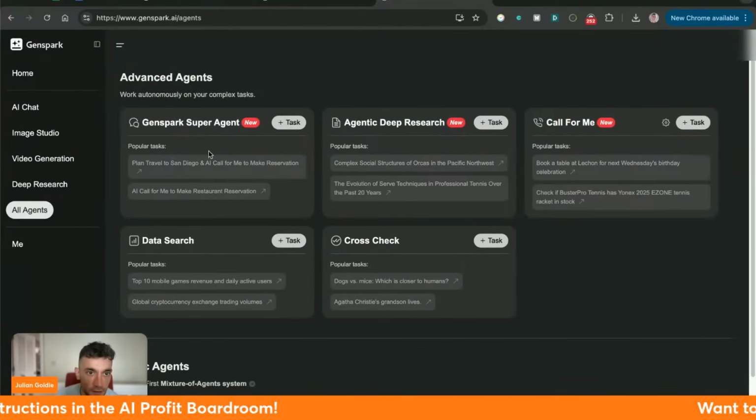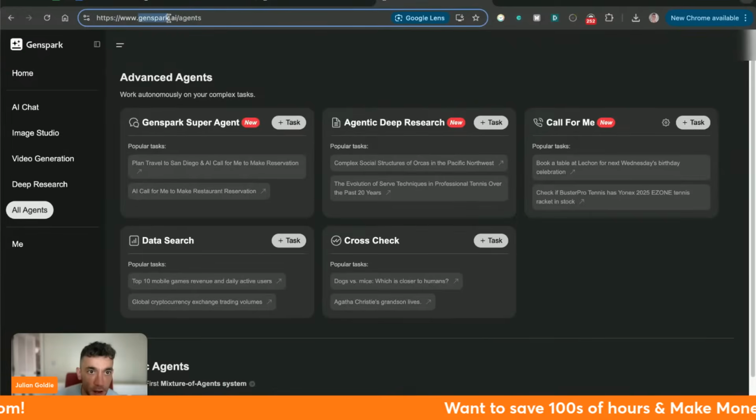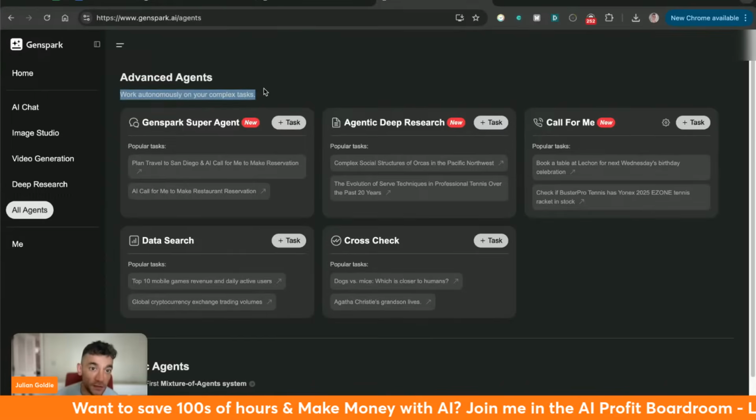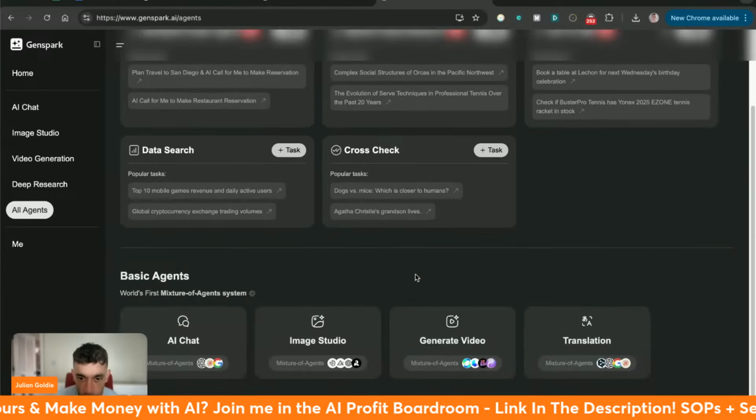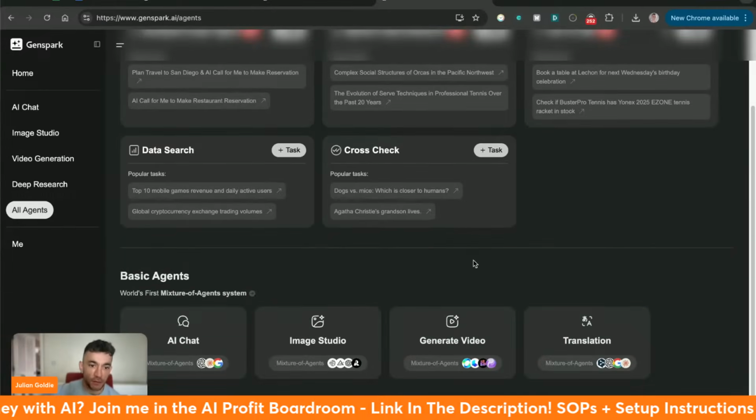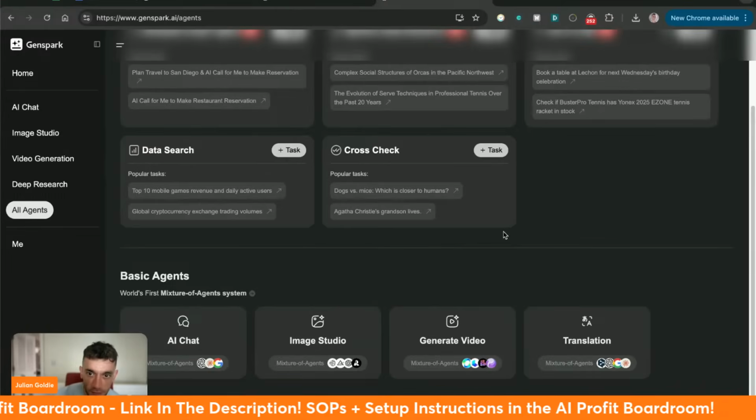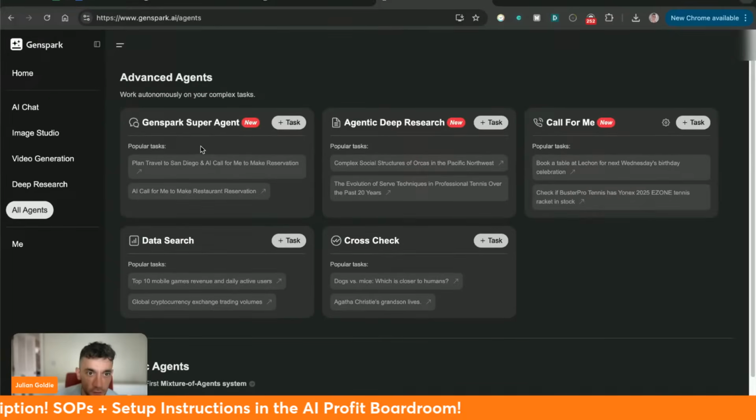So we're going to get straight into this and I'll show you exactly how it works. If you want to sign up, it's available at genspark.ai. And then you can see inside the advanced agent section over here, we have this bit where it can basically work autonomously on your complex tasks. Now, from what I can see, everything is hosted in a virtual environment. So it's not actively accessing your computer or anything like that, which makes it a bit safer. Particularly, I know some people have concerns, understandably, about AI agents and how powerful they are. And then you can choose whichever one you want.